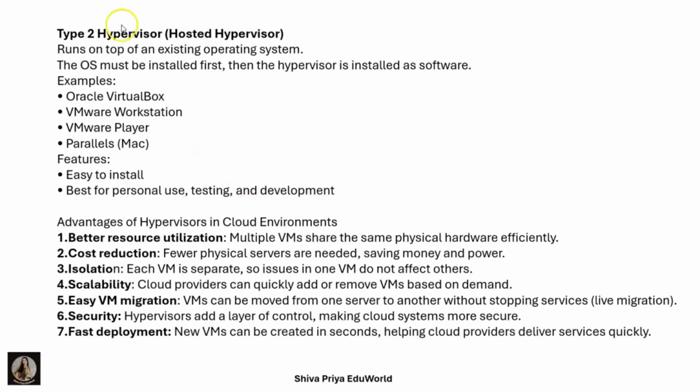The second one is Type 2 hypervisor, that is hosted hypervisor. It runs on top of an existing operating system only. The operating system must be installed first, then the hypervisor is installed as software. For example, Oracle VirtualBox, VMware Workstation, VMware Player, and Parallels, that is for Mac. Features are easy to install, best for personal use, testing, and development as well.